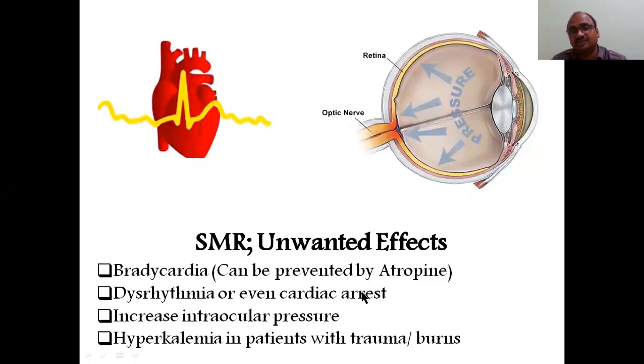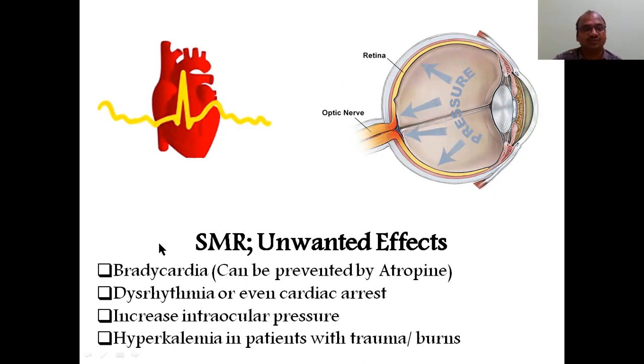Unwanted effects are also there with this, because it shows some little action on the smooth muscles. See here, bradycardia: it acts on the heart. On the eye it acts, and intraocular pressure will be increased. Since we are blocking acetylcholine contraction, the heart also will slow, bradycardia. It leads to arrhythmia and even cardiac arrest.